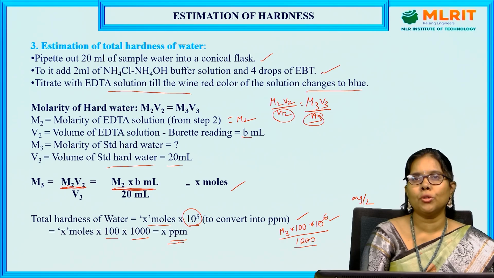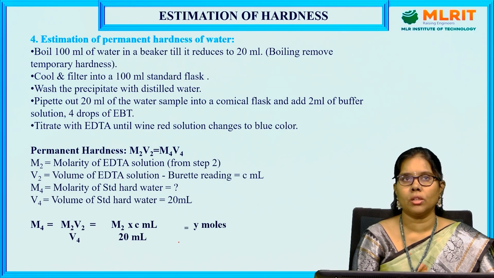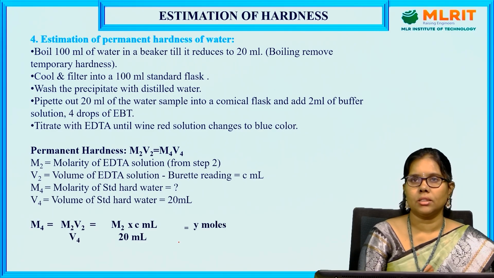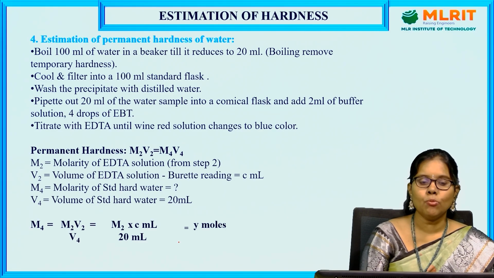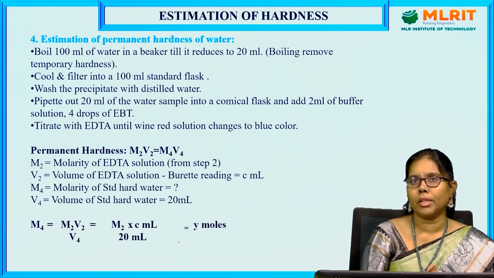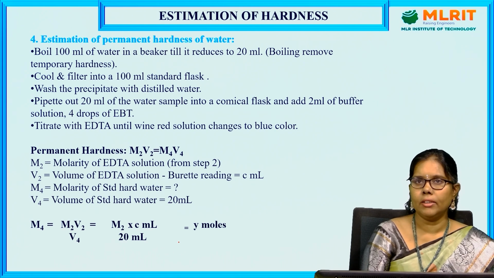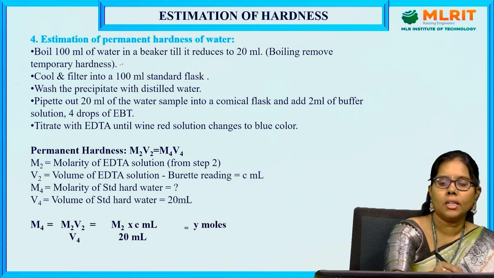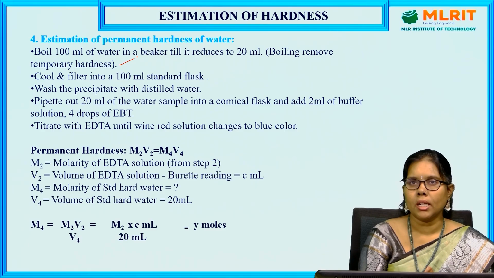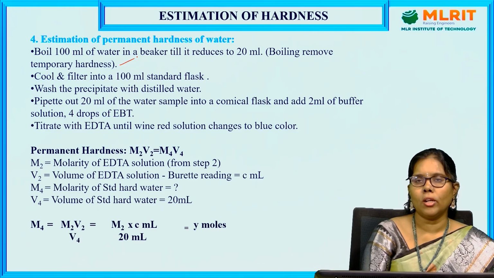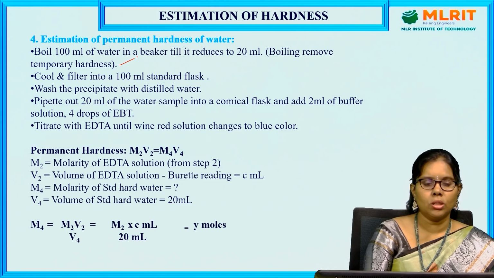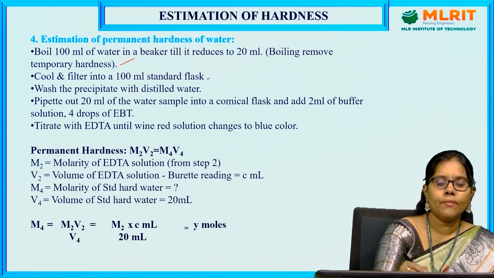In the next step, we are going to calculate the temporary and permanent hardness. In order to get the permanent hardness, we are going to boil the water. Estimation of permanent hardness: boil 100 ml of the same water sample in the beaker till it reduces to 20 ml. Boil the water, remove the hardness causing salts, and filter it. By boiling we can remove the temporary hardness. All the temporary hardness causing salts are removed now. Take the 20 ml of the boiled water after filtration and cooling.